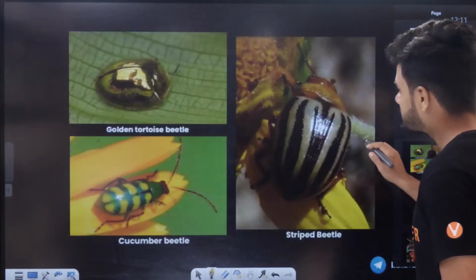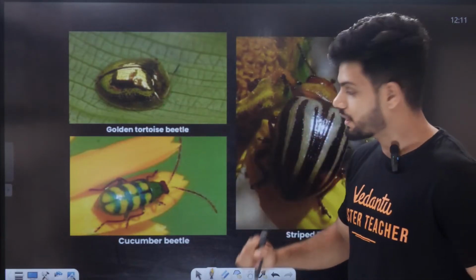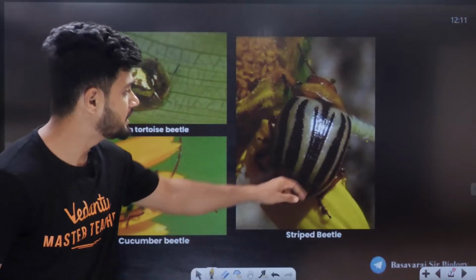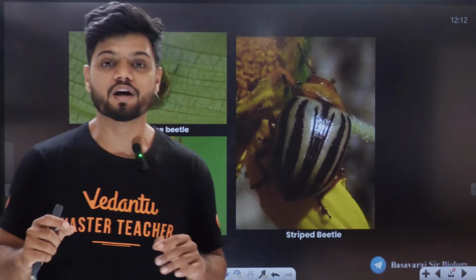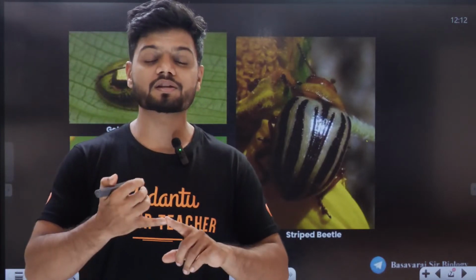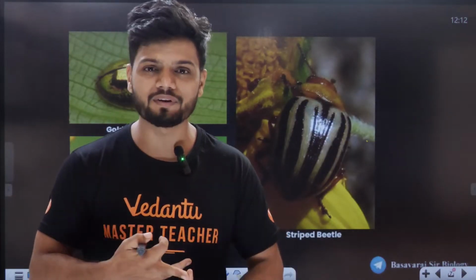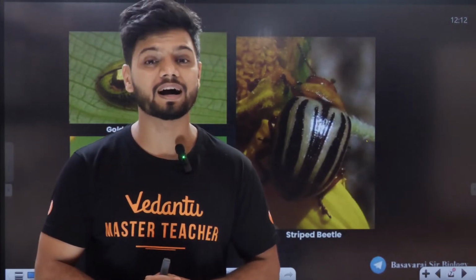This right here is a golden tortoise beetle. Tell me, how many of you have seen this? This right here is a cucumber beetle. Yes, this right here is a striped beetle. There are so many different types of beetles which even you and I have not seen. Forget beetles, there are so many fishes which we might not have seen. There are so many spiders, butterflies, even plants and animals which you are probably not even aware of.